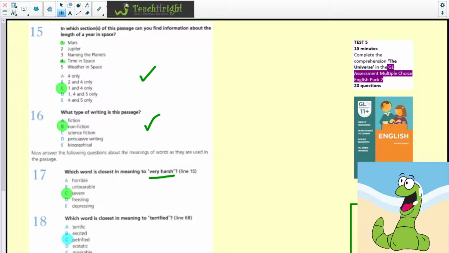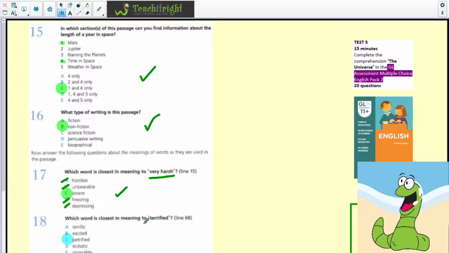So the answer to being very harsh, or closest in meaning to very harsh, is severe. It's not horrible, it's not unbearable, it's not freezing, and it's not depressing. So severe is the best synonym here. We're looking for the closest in meaning, remember.